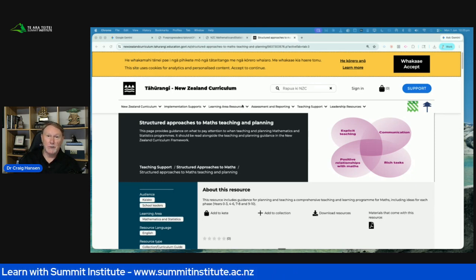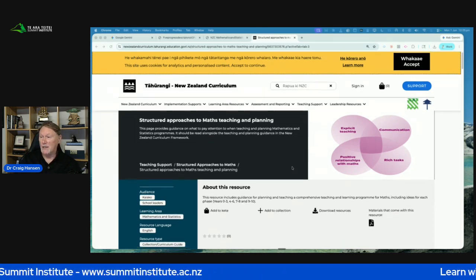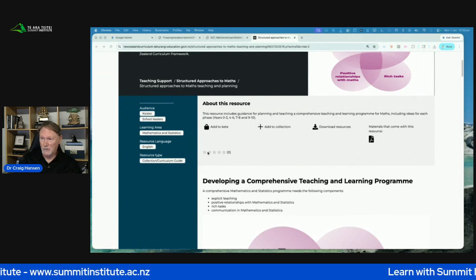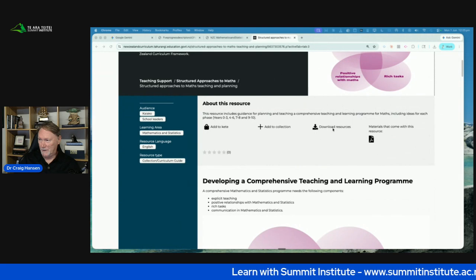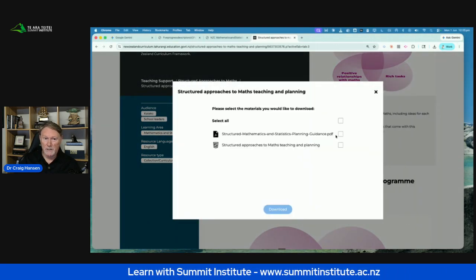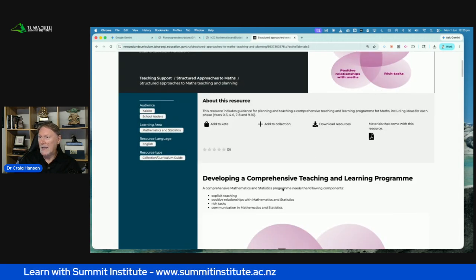And so what I tend to do when I jump onto Tahurangi is I look at what is usually a grey box where my mouse is spinning now, and you can see it on your screen as a grey box. And there's the download resources section. So I normally just jump on here and I click that straight away to see what resources are available to download. And we in New Zealand use a structured approach to teaching mathematics and statistics.